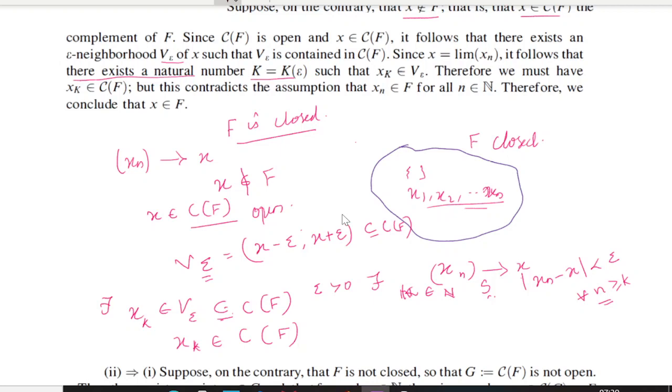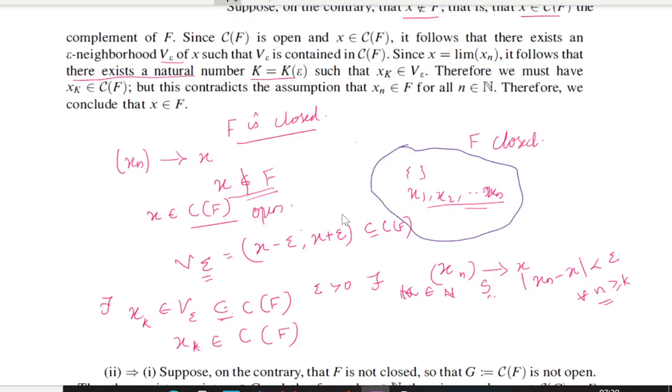Now this is a contradiction. So we can conclude that we assumed that this x does not belong to F. So our assumption is wrong. So we should conclude that x belongs to capital F.